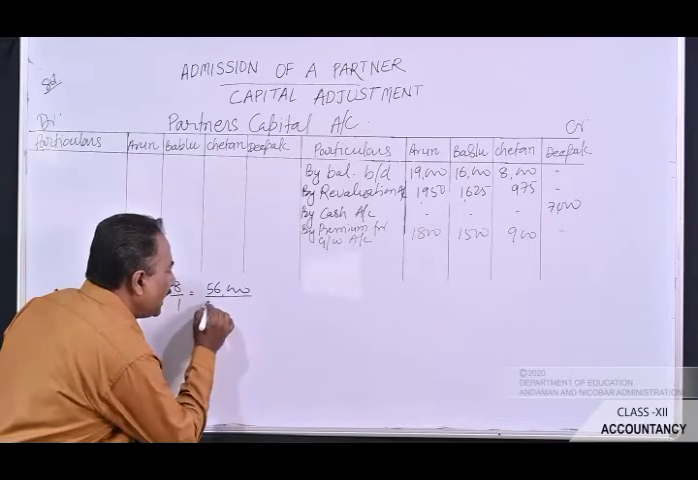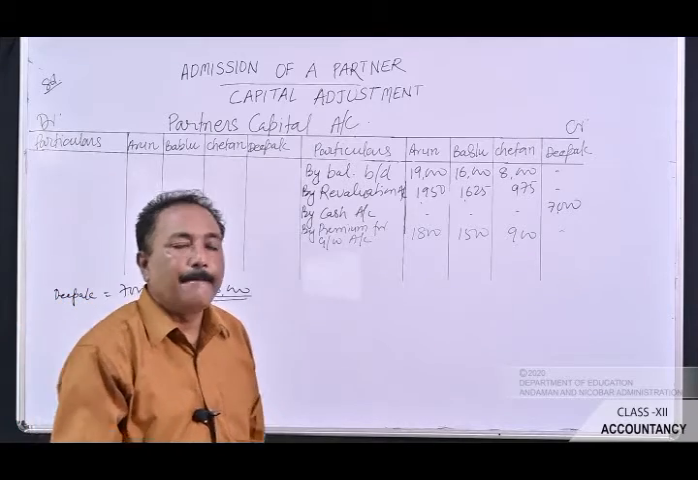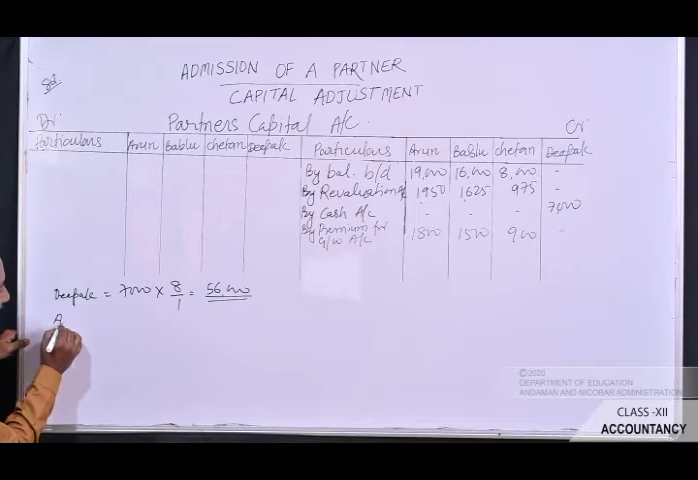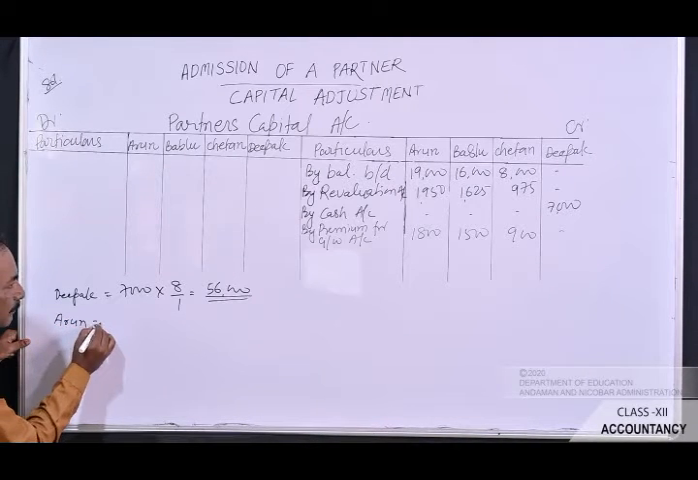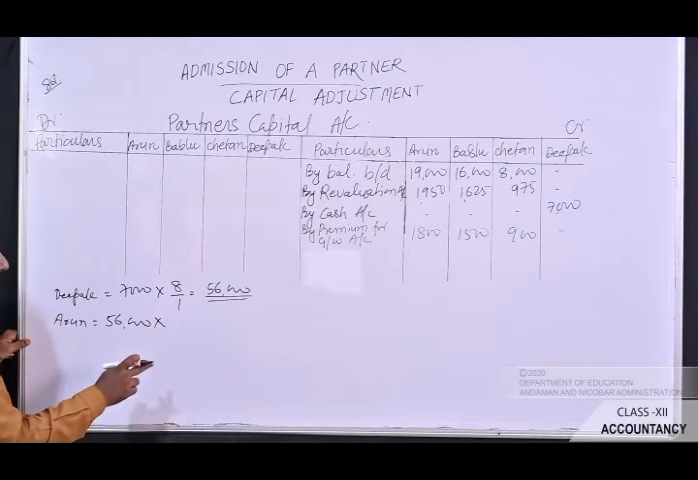Now we will have to calculate the capital that has to be maintained by Arun, Bablu and Chetan. Now how much will Arun have to maintain? Arun will have to maintain on the basis of the new profit sharing ratio.